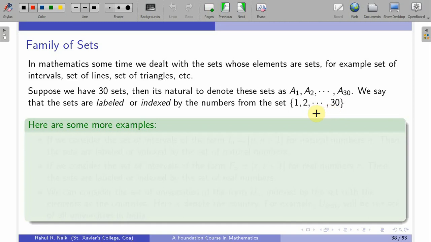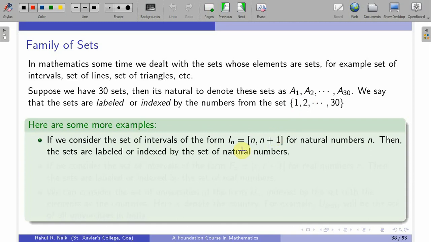Because we call the first set coming from the first element of this set, the second set coming from the second element, and it goes on till 30. So, this is basically called the index set. Now why do we use this? So that we can write down the given sets in a very compact and easier form. So, let us look at some examples.